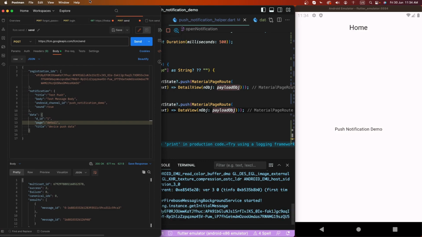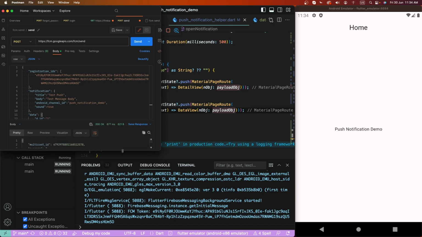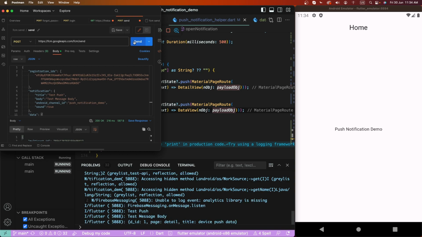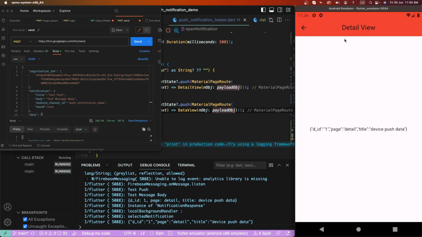Now the app is ready to run. Now we need to test by firing one push for the detail screen.